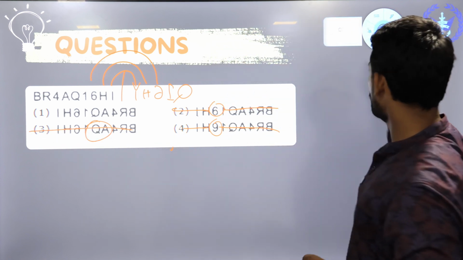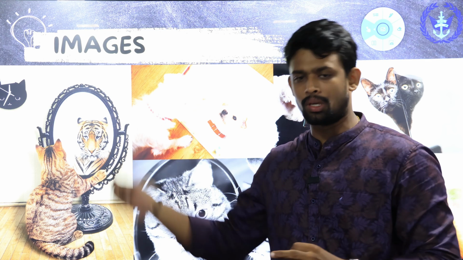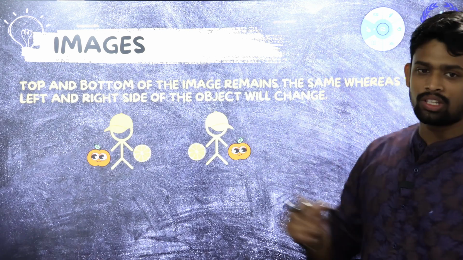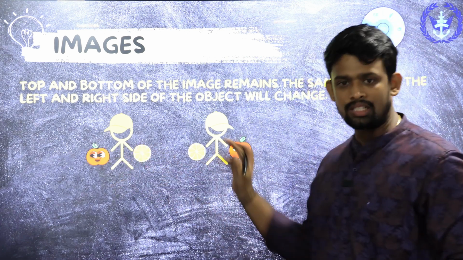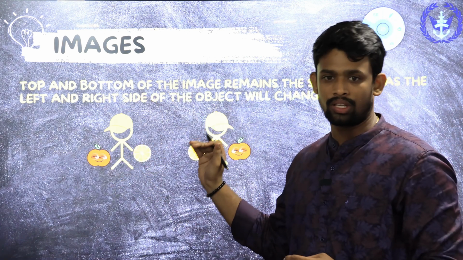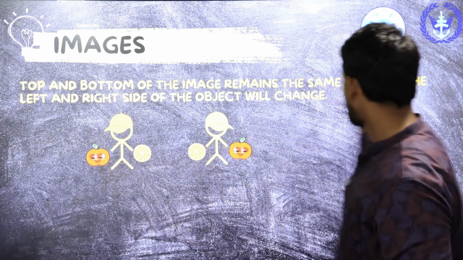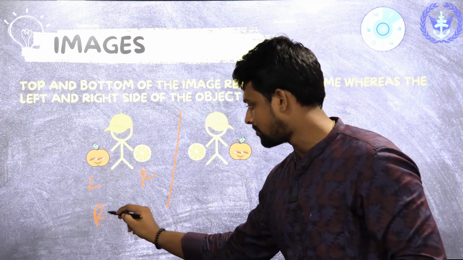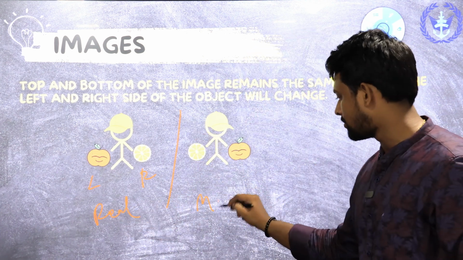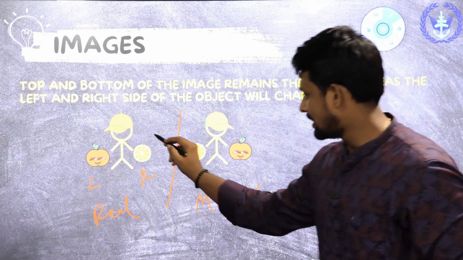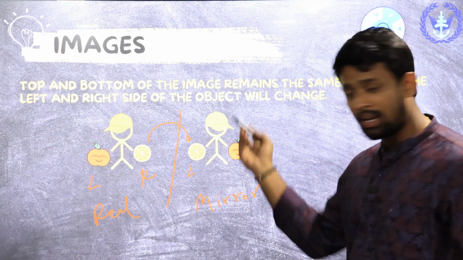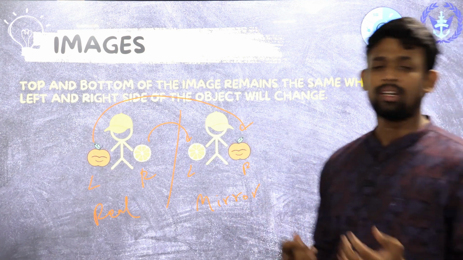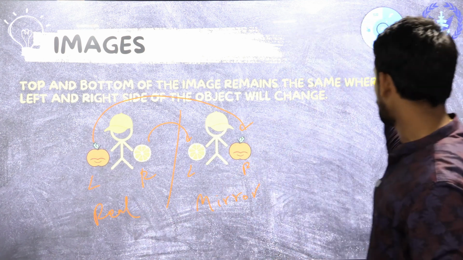Let's go to the next one. Now you are going to check out the images. After the alphanumeric and numeric questions, we are going to check out the images. The left and right side will change, top and bottom will not change. That is what is given over here. You can see that on the left side there is an apple, and on the right side there is an orange. This is the real image. In the mirror image, the right side orange comes to the left side of the man, and the left side apple comes to the right side of the man. So this is the phenomenon happening over here: lateral inversion.